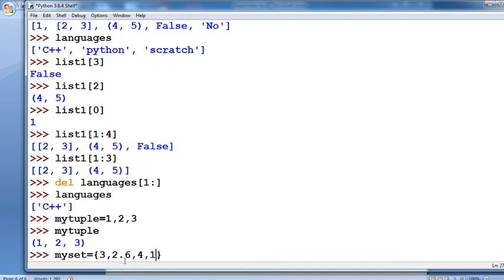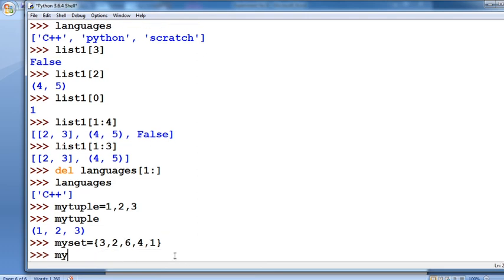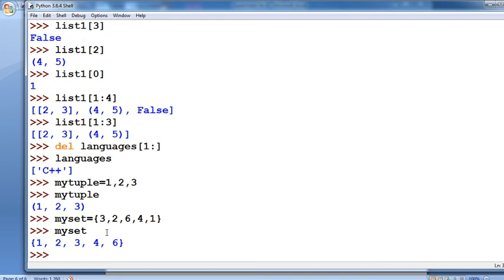In this way you define your set. Again, simply put my set here, and automatically whatever set values you randomly defined, 3 2 6 4 1, are displayed in ascending order, that is 1 2 3 4 6, those particular values.